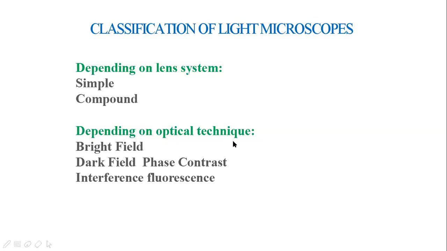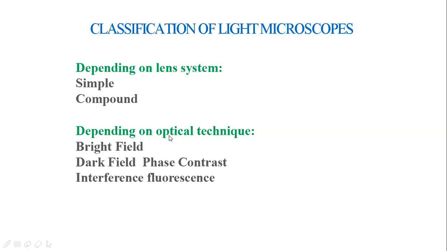Next, depending on optical technique, they are of different types: bright field, dark field microscopy, phase contrast microscopy, interference microscopy, and fluorescence microscopy. All these are light microscopes.